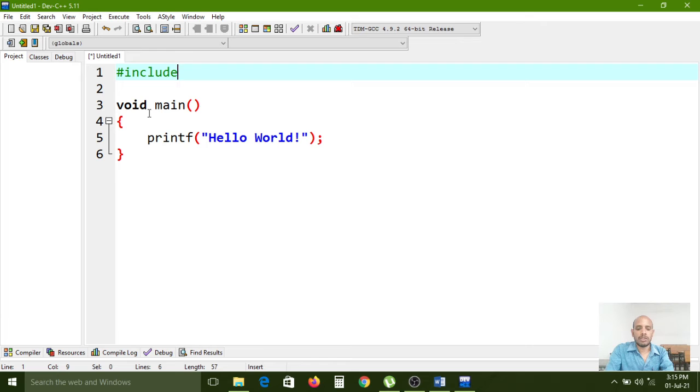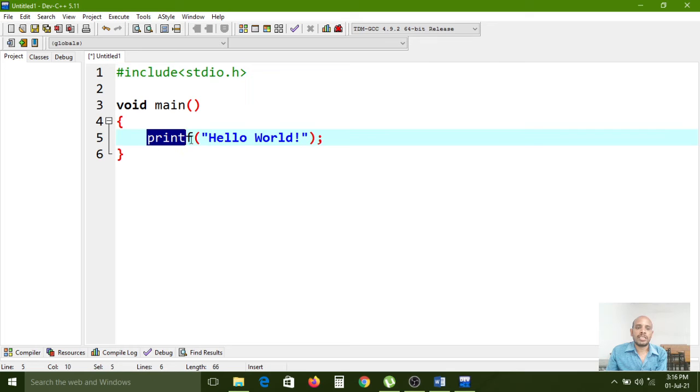Now I am going to include that header file, the stdio.h header file. This standard input output header file contains the printf function definition. That's why you just need to include that predefined header file in our program. Then only this printf function can work directly, right?